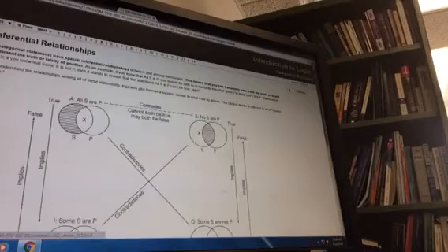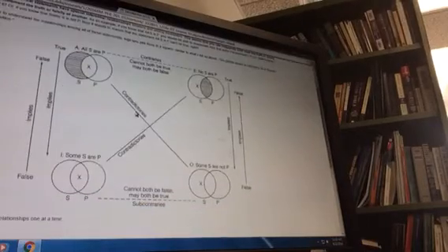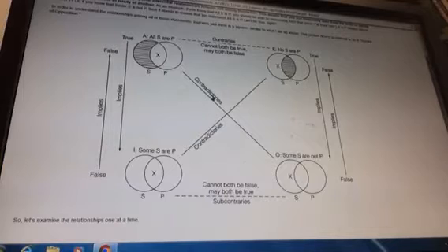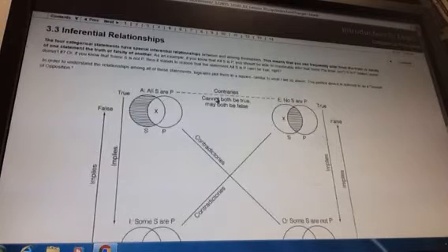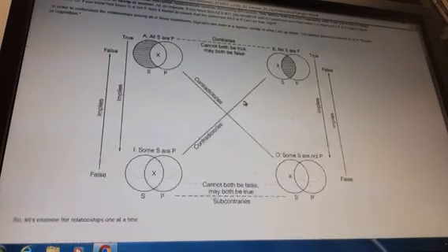So what we have here is two different things called the square of opposition: the traditional square of opposition and what we call the modern square of opposition. This is what they call the traditional square of opposition.